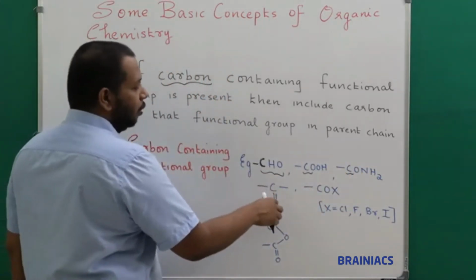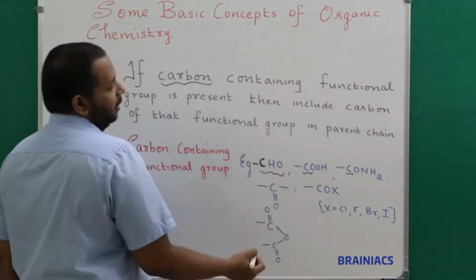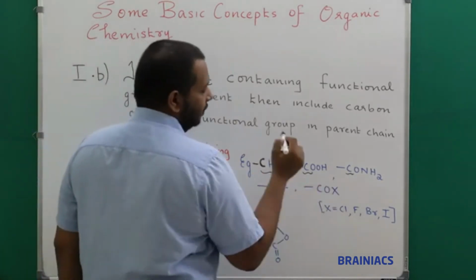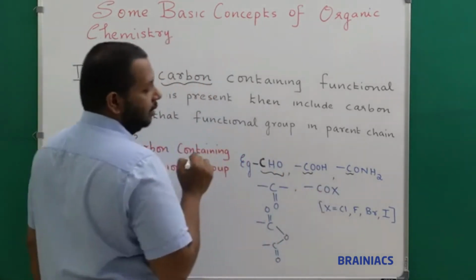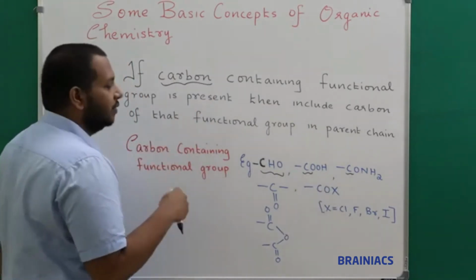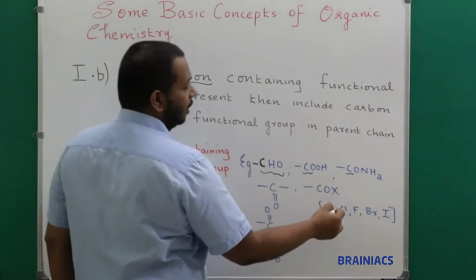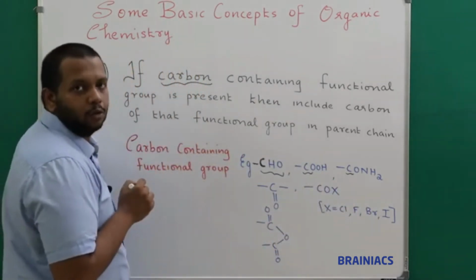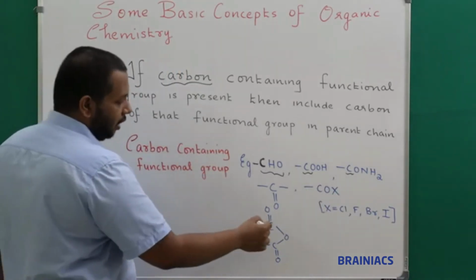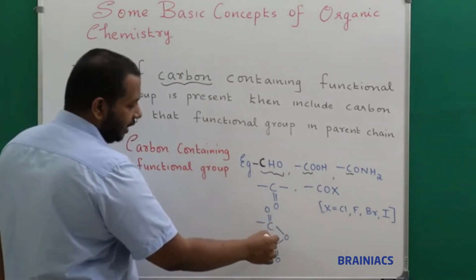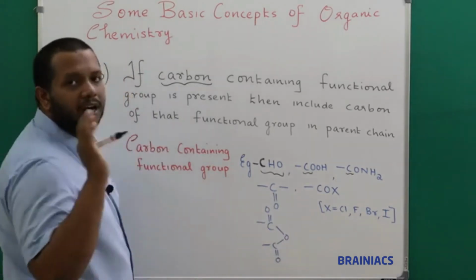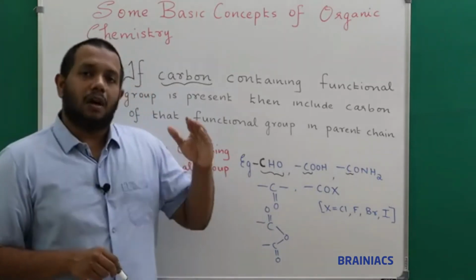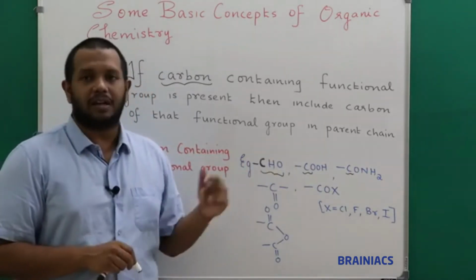And C double bond O, that is the carbonyl group, which is also a carbon containing functional group. Next COX, that is carbonyl halide or acyl halide, where X stands for fluorine, chlorine, bromine or iodine, also a carbon containing functional group. And in the last one, you could see a carbonyl group C double bond O linked with oxygen, again a carbonyl group. This group is called the anhydride group, and it also has carbon present in the functional group.